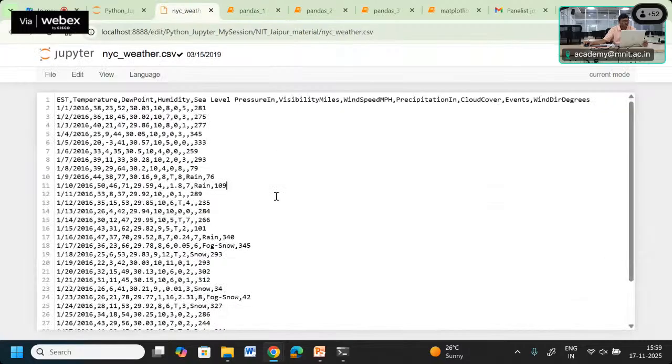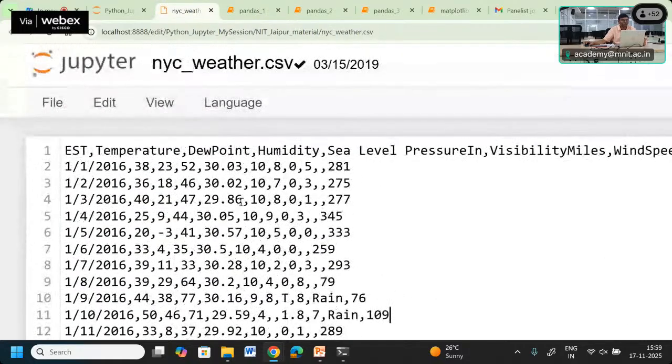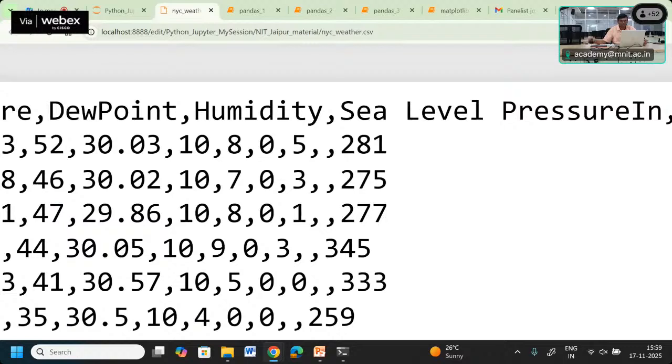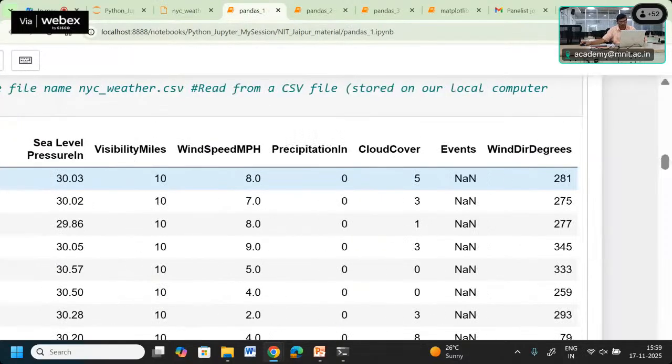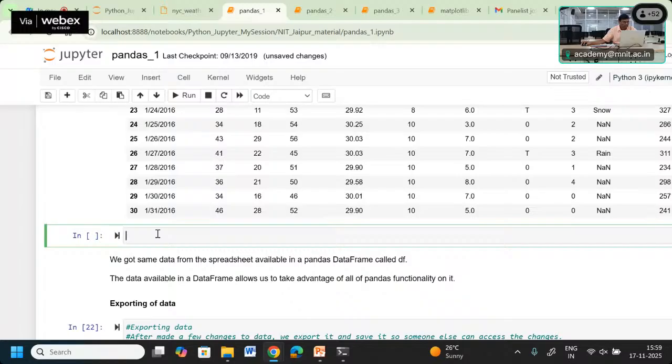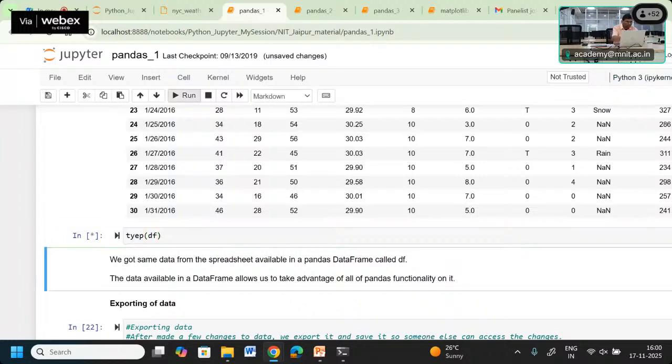Already you can see this is the original raw file. In this raw file you can see the last data, second last, where no values are given. That is nothing but your event, which is why NaN is coming. If you want to see what the data type is, whether it is really Excel format or some other format, we can do a print, or directly use type here. You can observe the output.